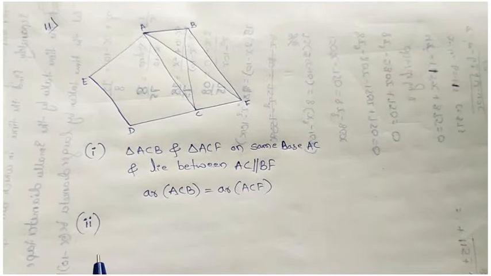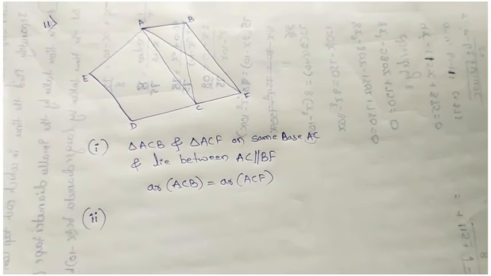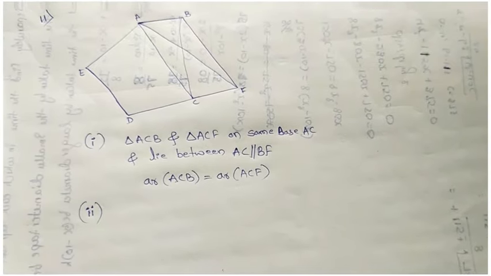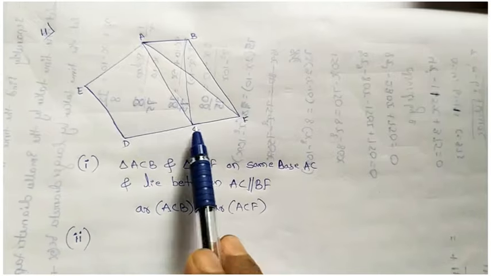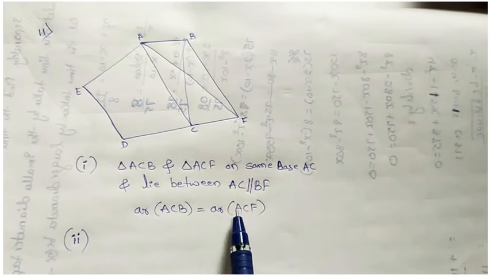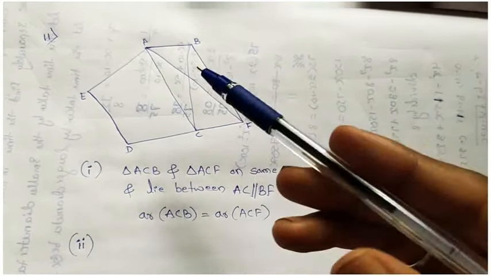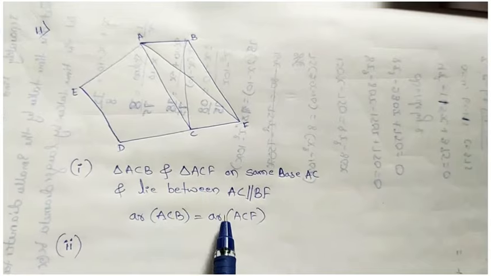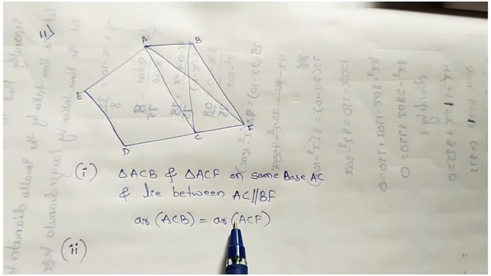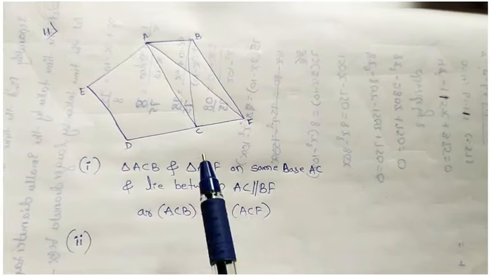Now for the second sub question, area of AEDF. We are getting ACF included here, so the extra part is AEDC for the ACF. Similarly, they are asking it is equal to ABCDE.